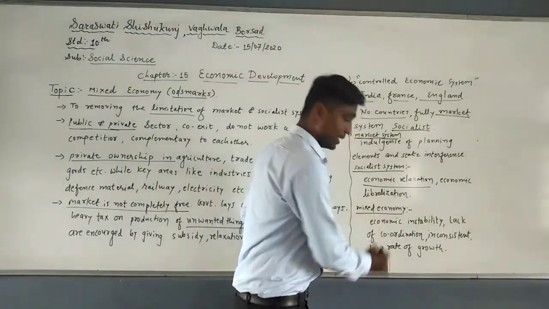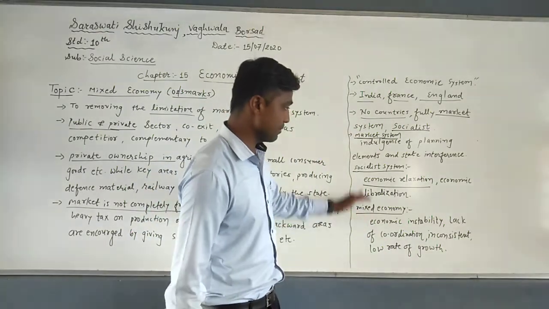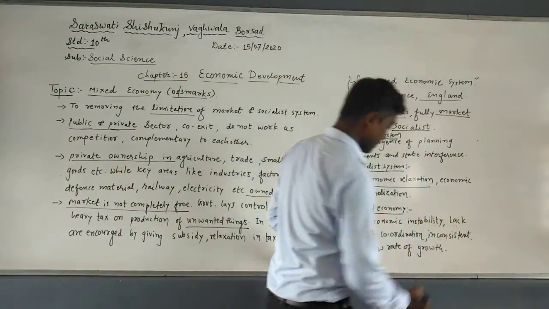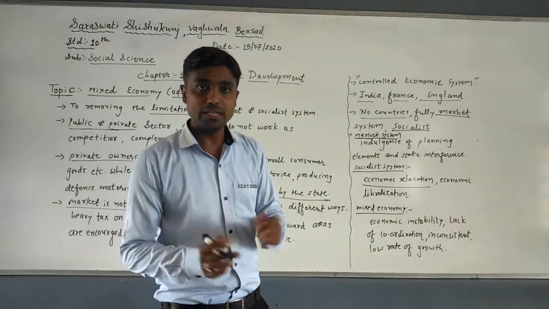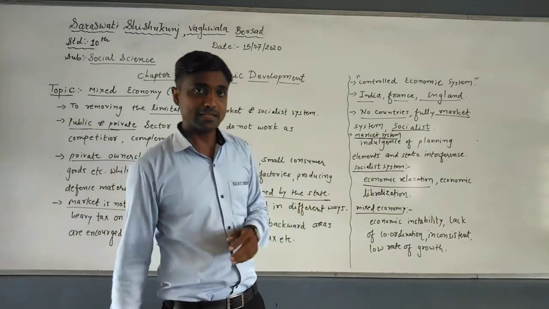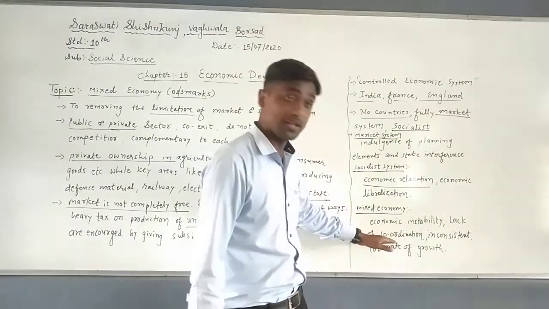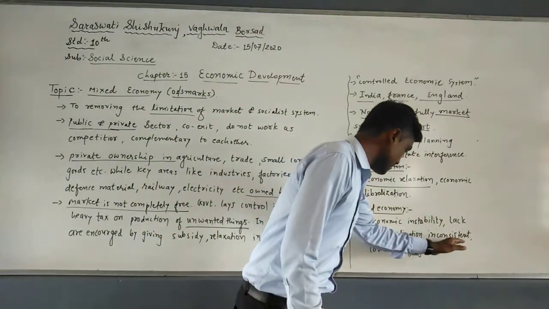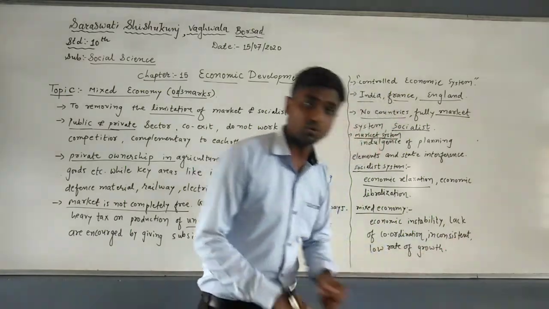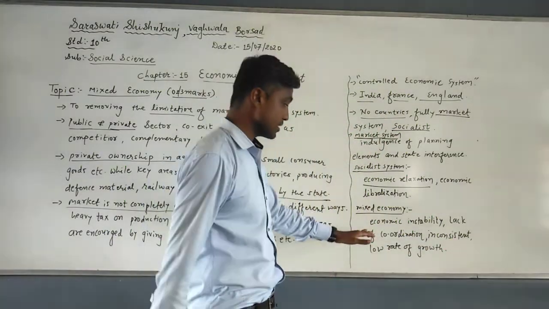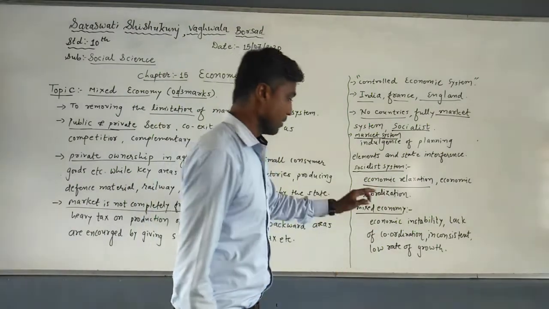And the mixed economy is similar to the socialist system: economic instability and lack of coordination between the public and private sector, and that is why this is considered a demerit of the mixed economy. Or inconsistent, low rate of growth: here the growth rate is too low. That is why this is called a demerit of the mixed economy.